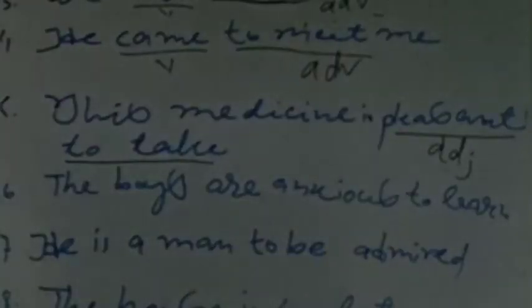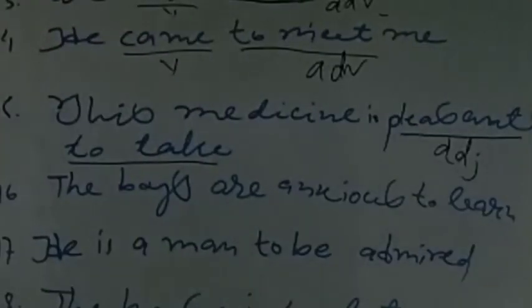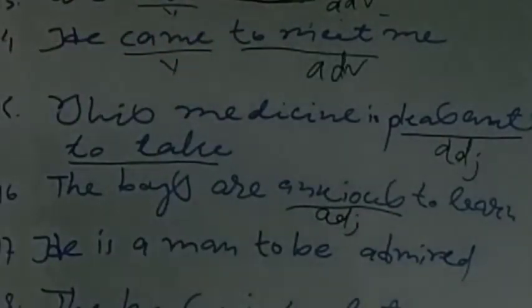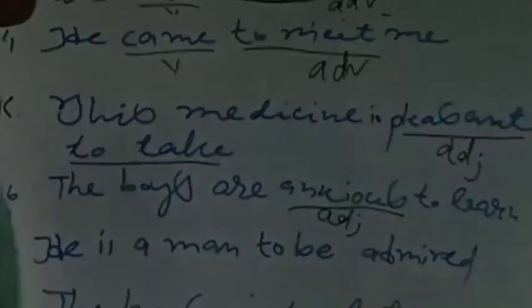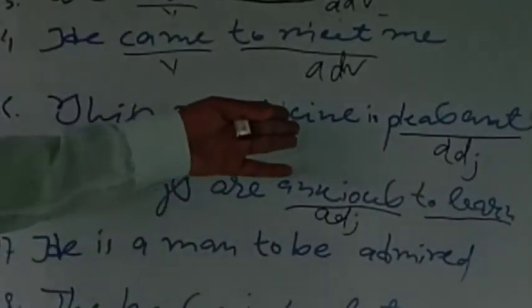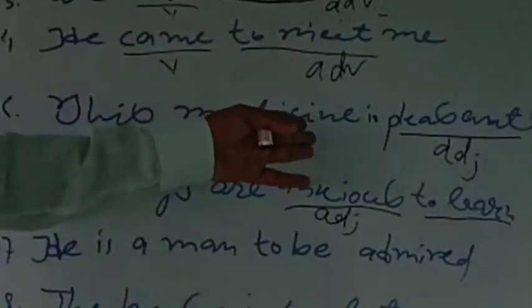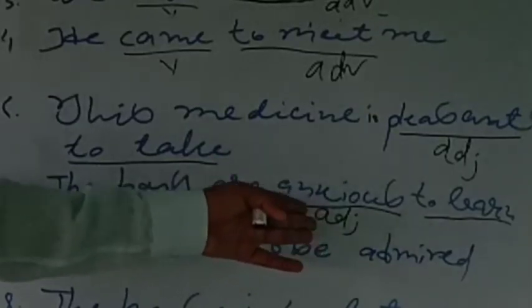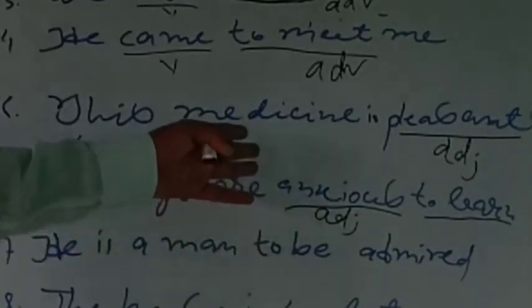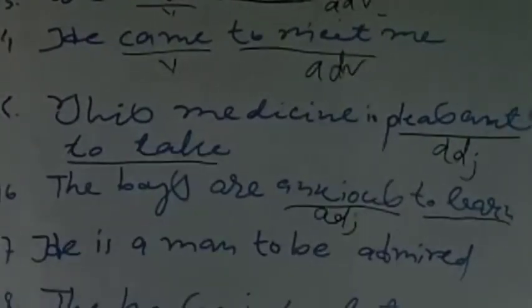Now in sentence number 16, "The boys are anxious to learn." Here also anxious is an adjective, and this adjective anxious is qualified by the infinitive "to learn." Here "to take" qualifies the adjective pleasant, and in sentence number 16 the infinitive "to learn" qualifies the adjective anxious.